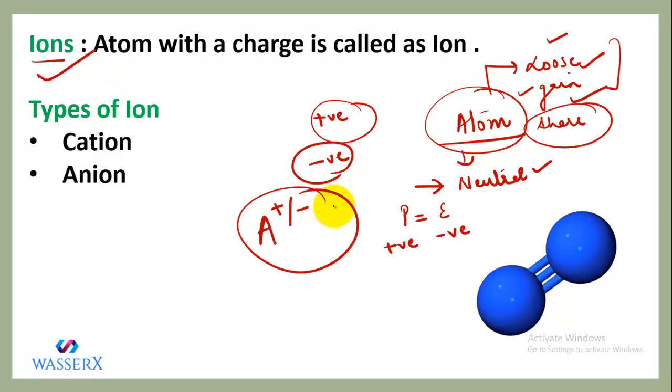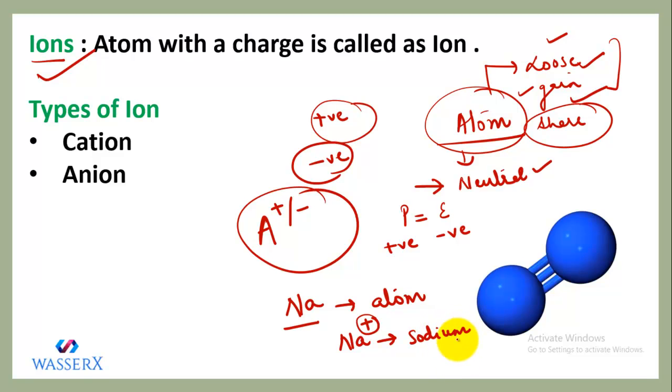So I think it's clear. As an example, if it is written Na and somebody asks you whether Na is an atom or an ion, you can see that there is no charge on Na. So that means Na is an atom. But if somebody asks you, Na positive, what is it? Specify, is it an atom or an ion? As you can see the charge on sodium, this is a sodium ion.